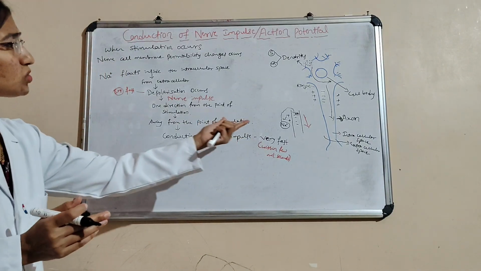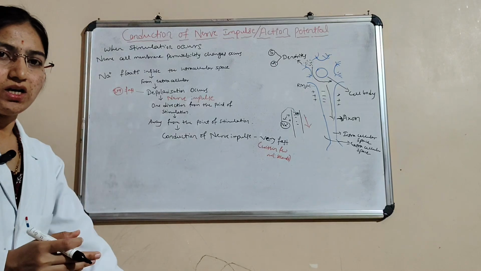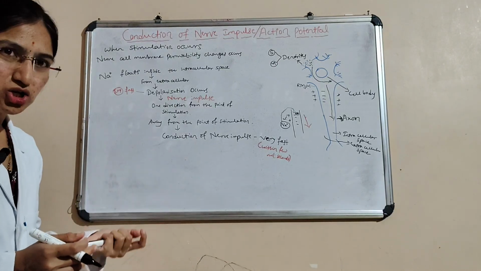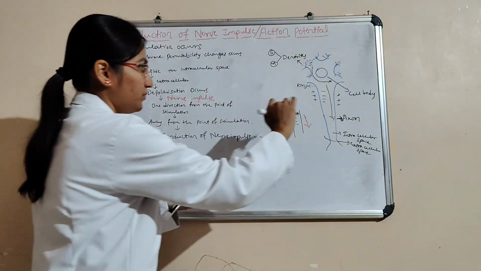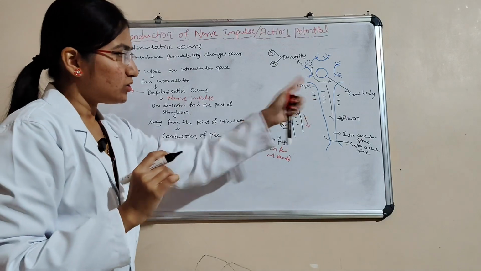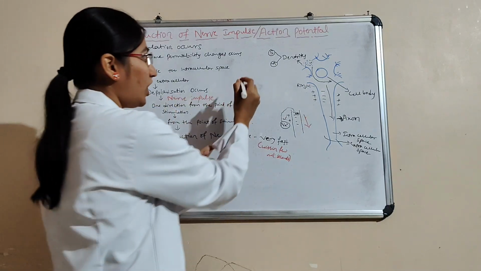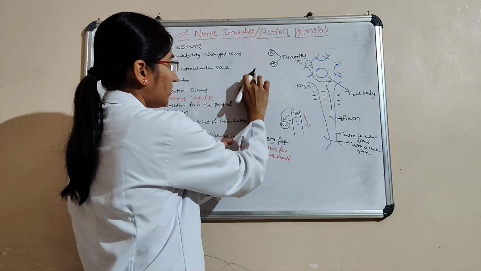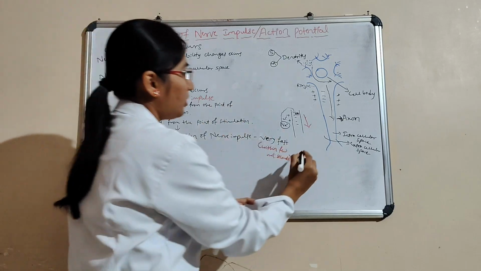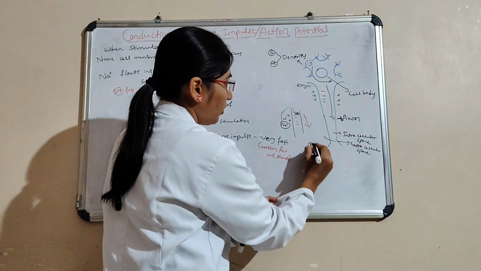Why does it go in only one direction? To ensure what? Normal is called polarized.